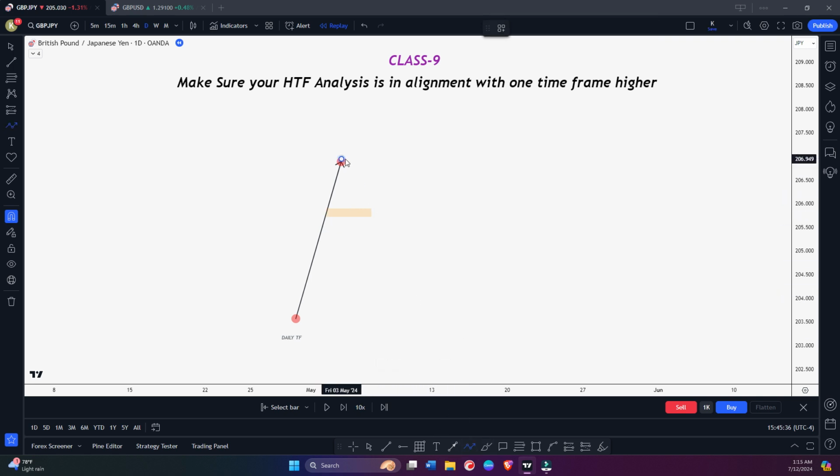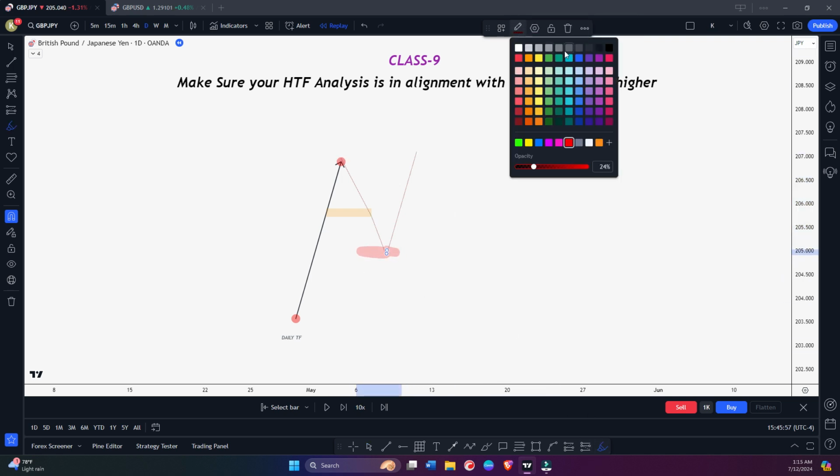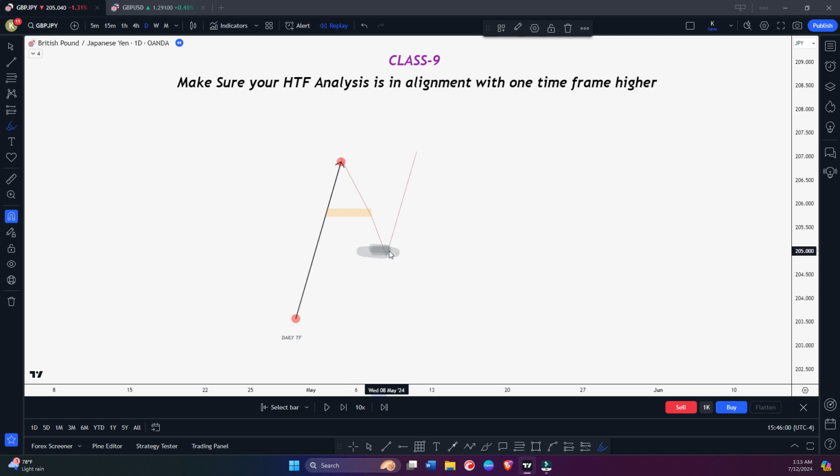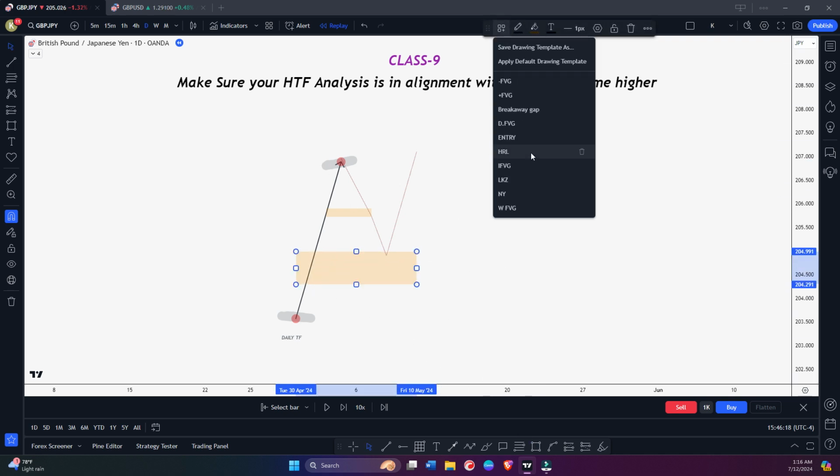When the market was doing a retracement toward this daily fair value gap, maybe sometimes you will see that the market didn't hold this fair value gap and we traded lower and then bounced back from, let's say, this price. Why did this happen? Why is price bouncing from this level? Maybe if you go to the weekly time frame and look at the same price from this swing to this swing, you will see a weekly fair value gap here.